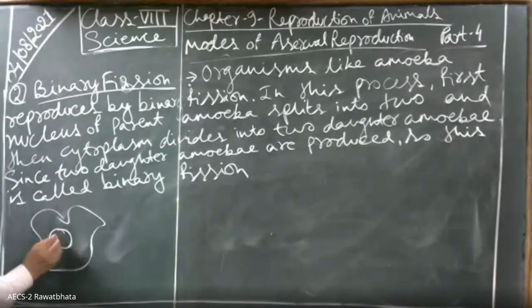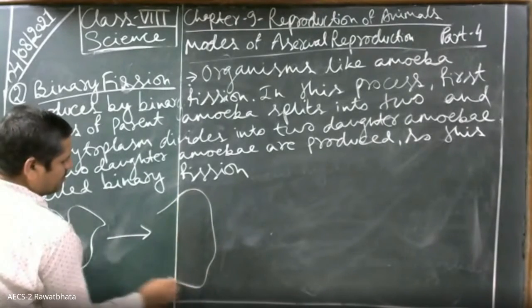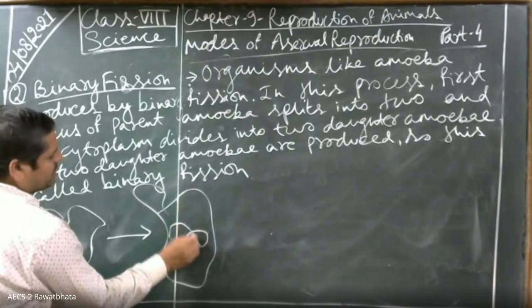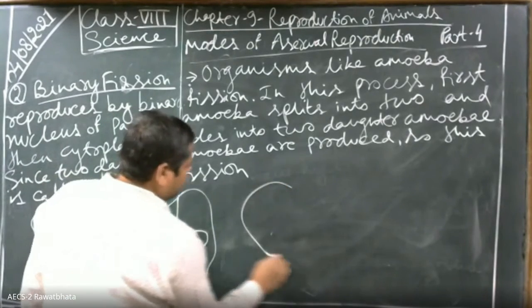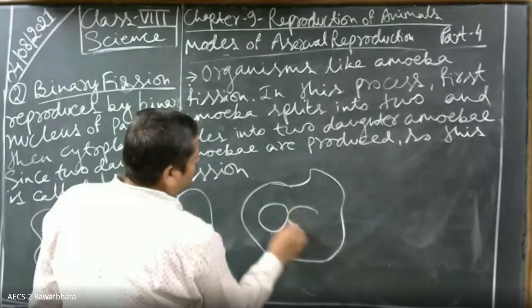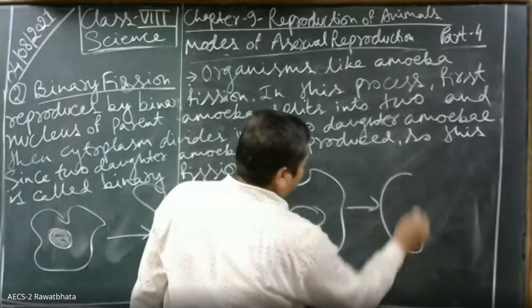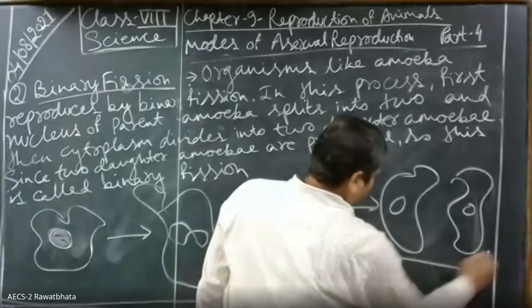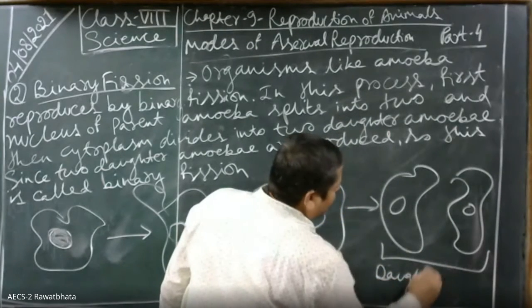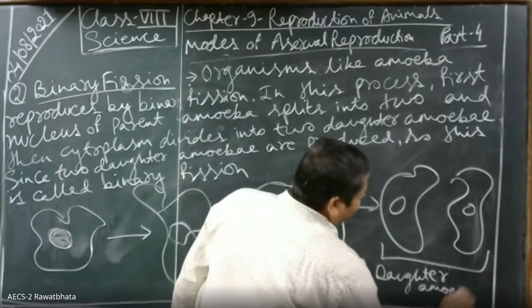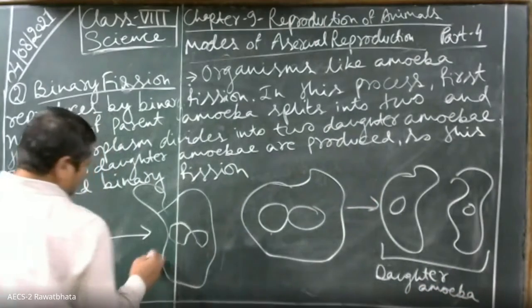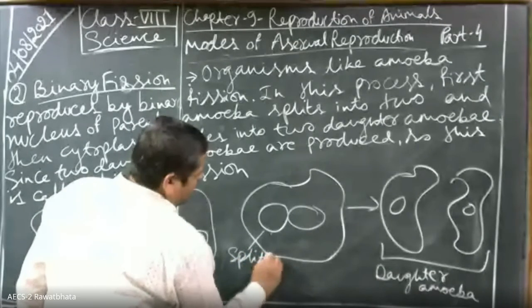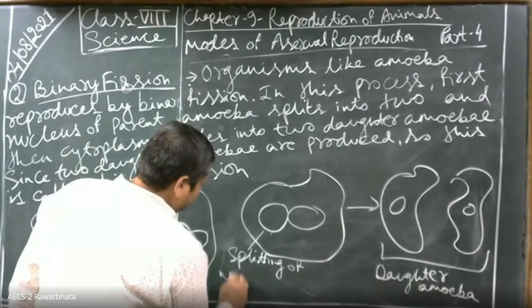This is a nucleus, and as this nucleus is splitting, after some time there are two nuclei, and after that two daughter, इनको क्या बोलेंगे? Daughter. Okay, children. Any problem? No, sir, no problem. Splitting of nucleus into two.